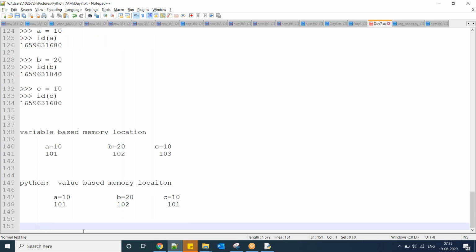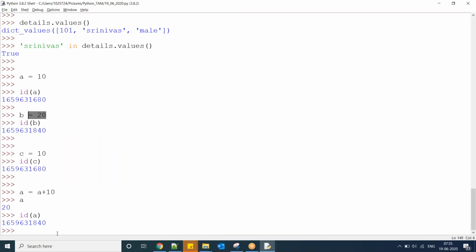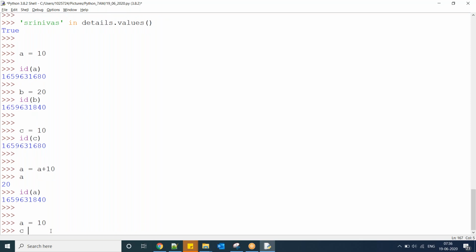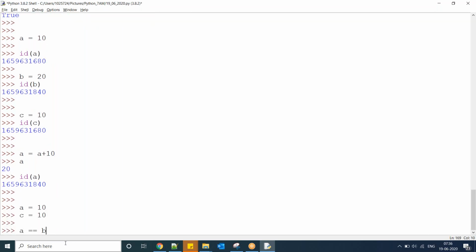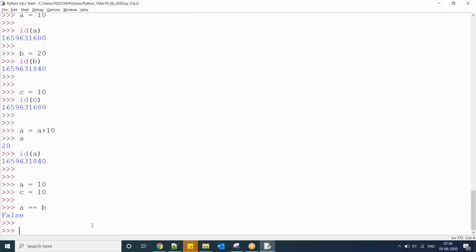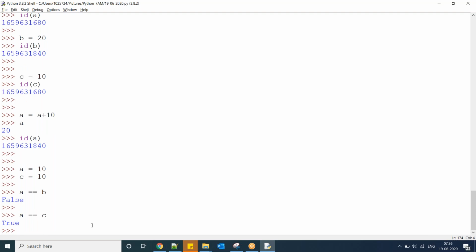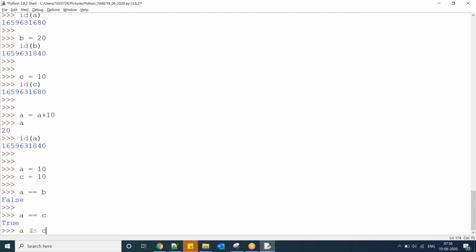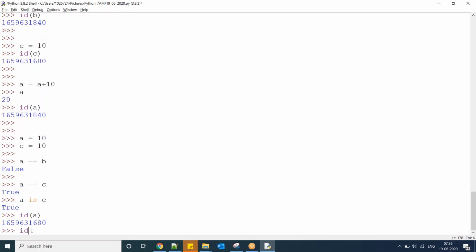So here I defined A and C variables. A is C, because both addresses are the same.